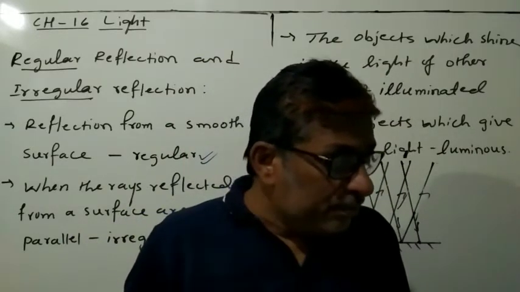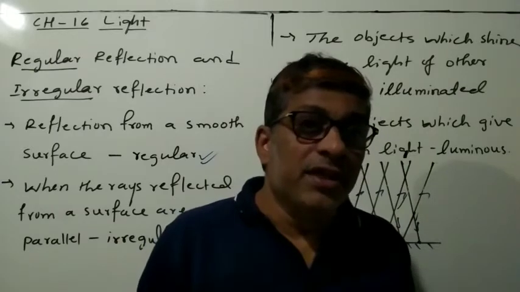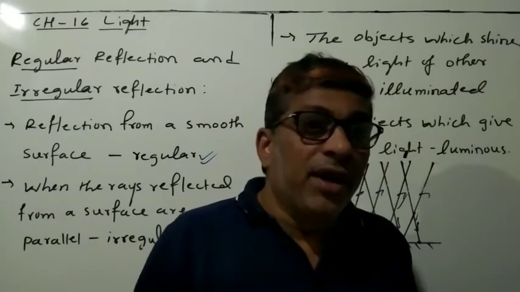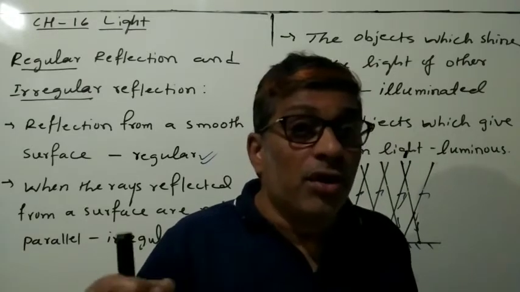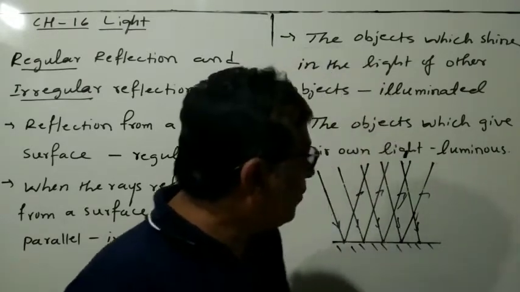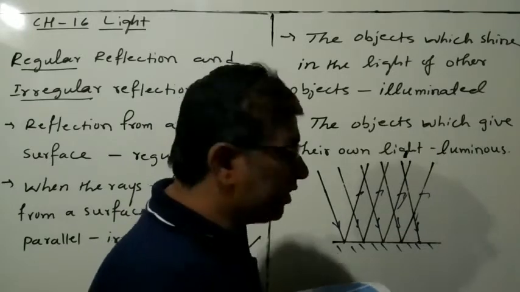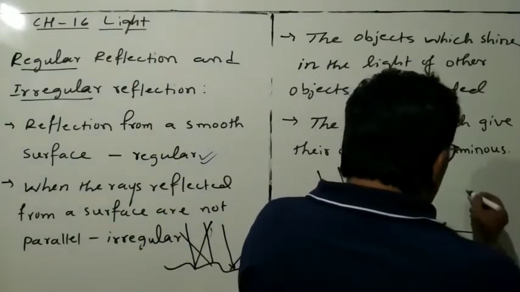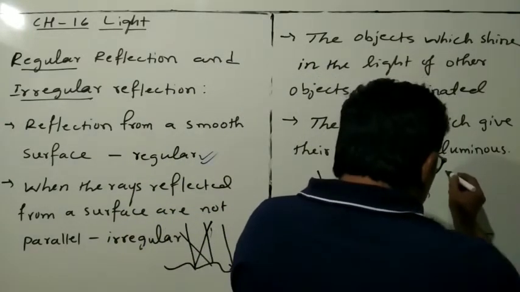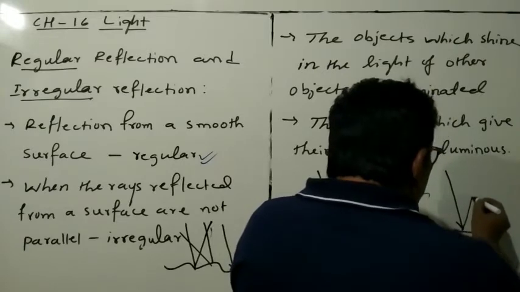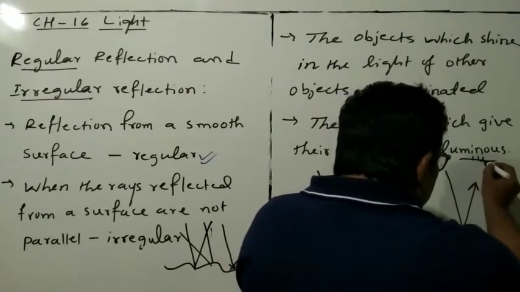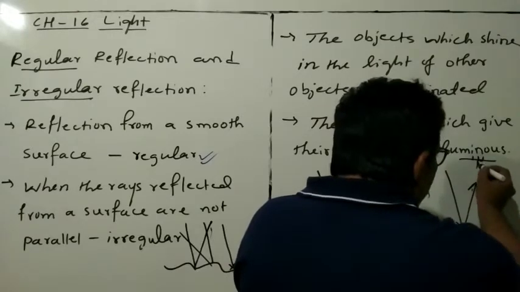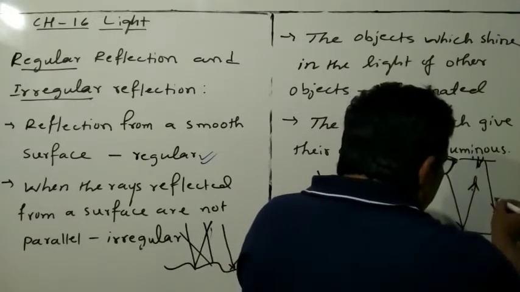Here is one question: can the reflected rays be further reflected if incident on another mirror? For example, you see the reflected rays. Here the light falls, just like this, and this will be reflected. And suppose a mirror is here, and if this light falls on this mirror, can it reflect?